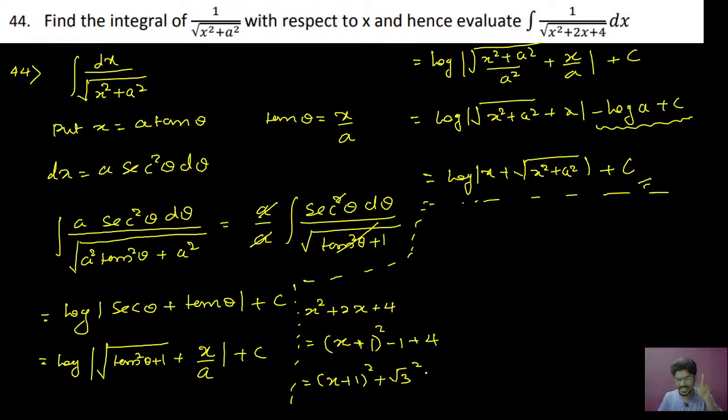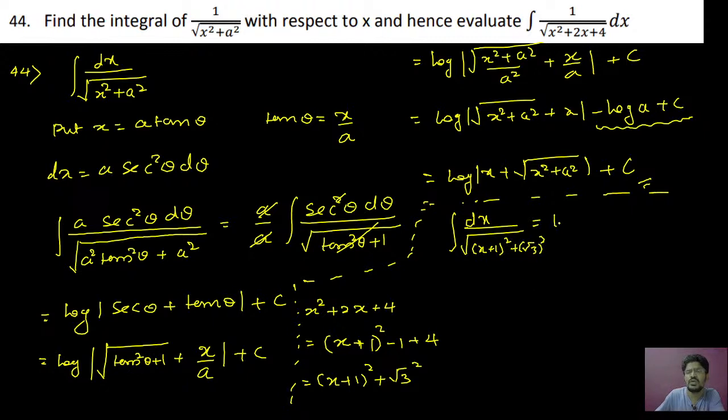Clear? That method I have explained while taking the classes of integration. You can go through my integration links, where it is available how we can reduce it to x plus 1 whole square plus a square. So now you directly write this as dx divided by root of x plus 1 whole square plus root 3 square.